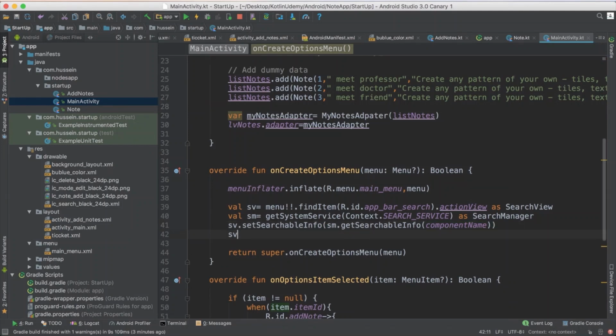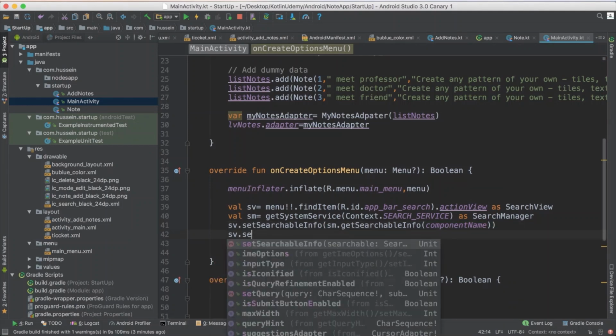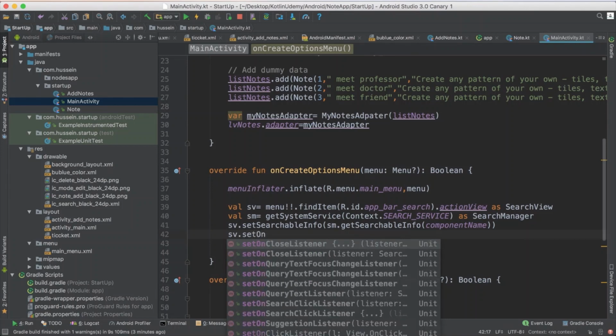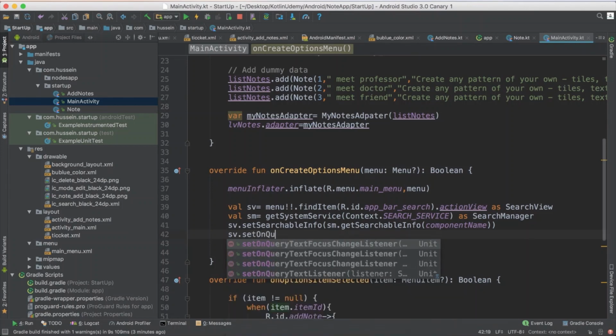Then you say, hey, searchView dot setOnQueryTextListener. On a query text listener, this one.